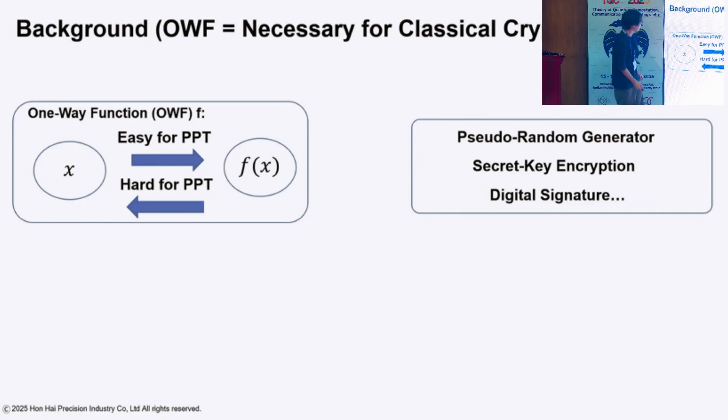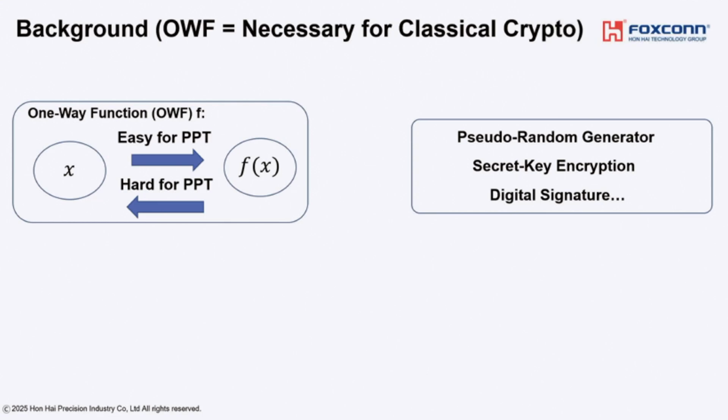First, as a background, I will explain one-way function. One-way function is a necessary assumption for classical cryptography. One-way function is a function f which can be computed, f of x from x, easily, but is hard to invert, x from f of x. We can construct several useful cryptographic primitives from one-way function. On the other hand, for constructing these primitives, one-way function is a necessary assumption. In this sense, one-way function is a necessary assumption for classical cryptographic primitives.